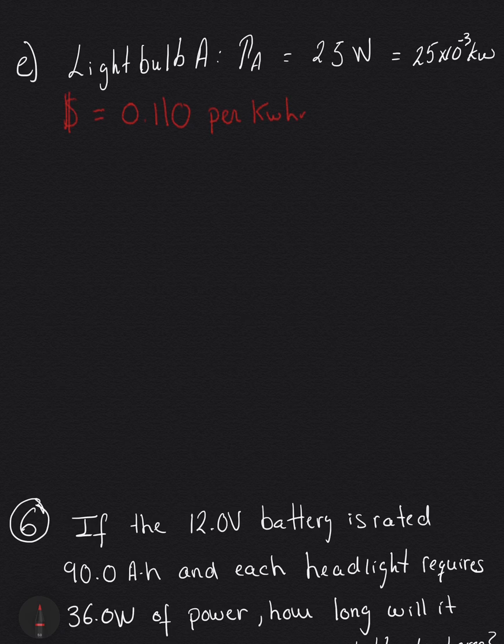So to find the cost, we have the cost is equal to the energy used multiplied by the rate that you have. We write this as P sub A times delta T times the rate. Okay, so energy used times the rate. Let's put this all in one line.